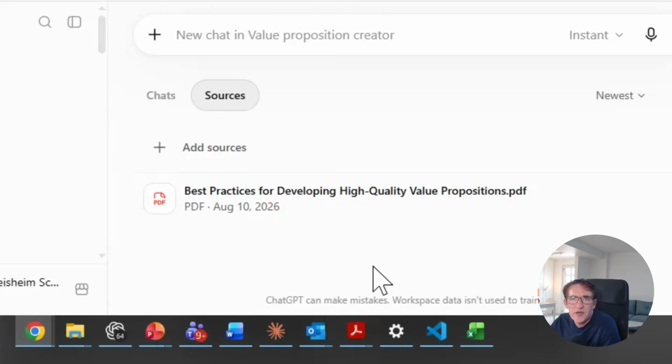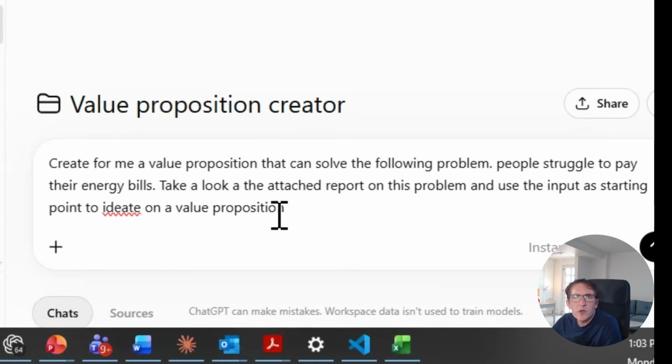Let me show you an example. I already prepared a prompt where I ask it to create for me a value proposition that can solve the following problem. People struggle to pay their energy bills. Take a look at the attached report on this problem and use the input as starting point to ideate on a value proposition. Again, I have created a deep research report on this problem. I did a deep research on why, when, and how people struggle with paying energy bills. And that file I will now attach here to this particular prompt.